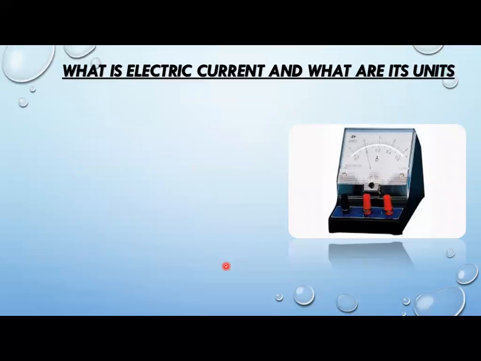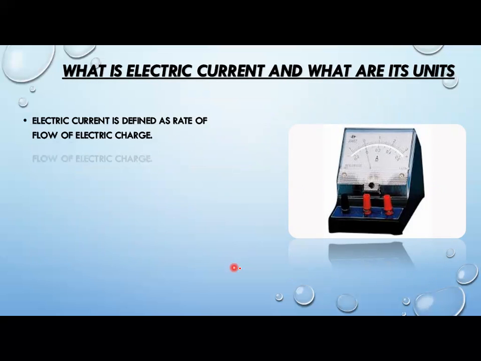Next is: what is electric current and what are its units? Basically, electric current is defined as the rate of flow of electric charges. You know what electric charges are: positive and negative charges. Positive charges are protons and negative charges are electrons, right?